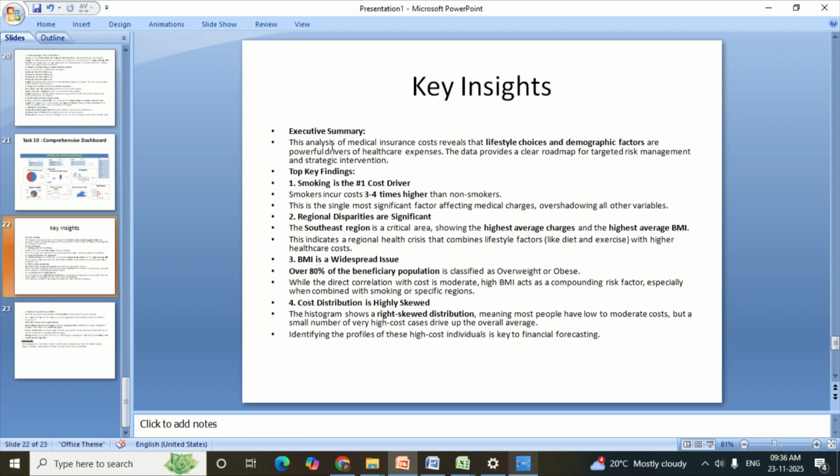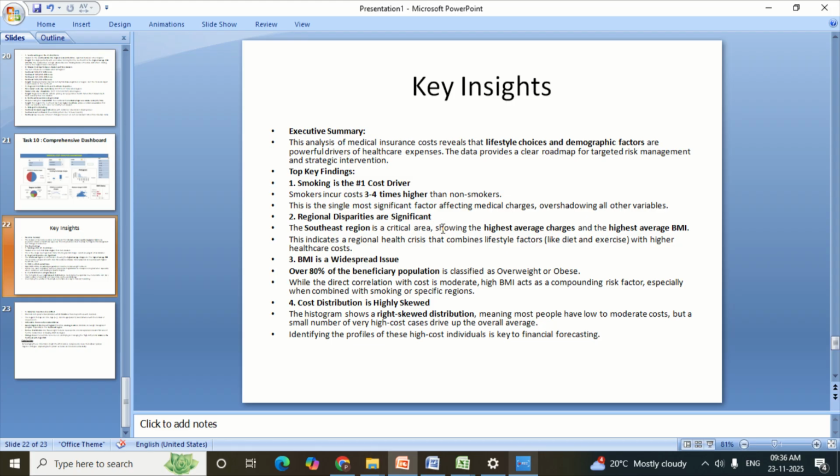So we get the key insights: this analysis of medical insurance cost reveals that lifestyle choices and demographic factors are powerful drivers of healthcare expenses. The data provides a clear roadmap for targeted risk management and strategic intervention. The top key finding is that smoking is the number one cost driver. Smokers incur costs 3 to 4 times higher than non-smokers. This is the single most significant factor affecting medical charges, overshadowing all other variables.